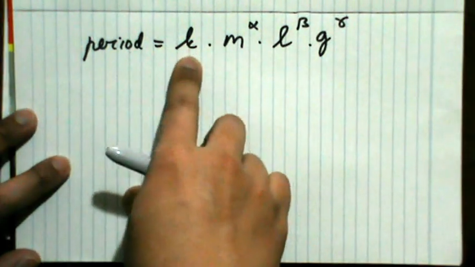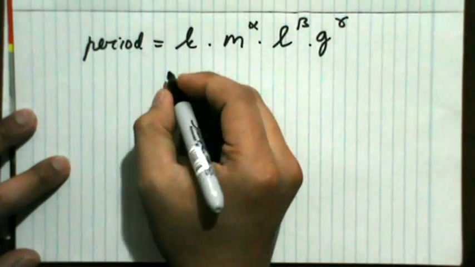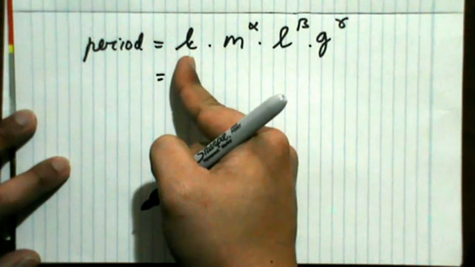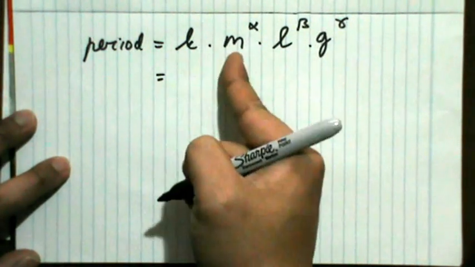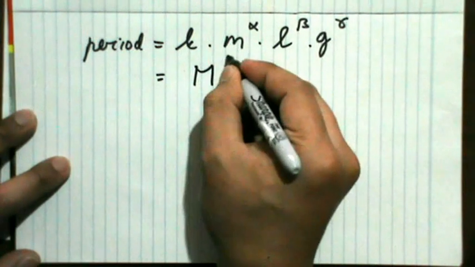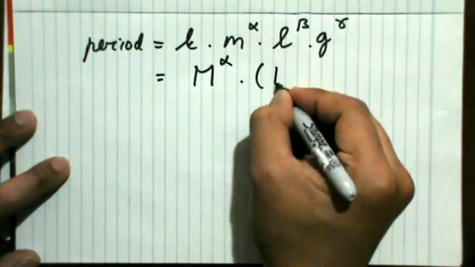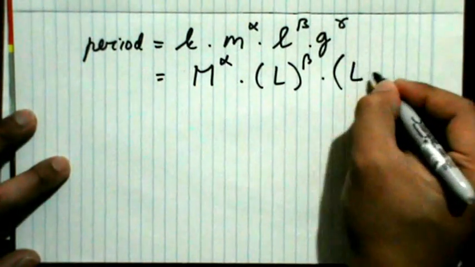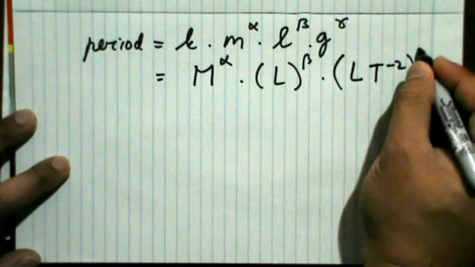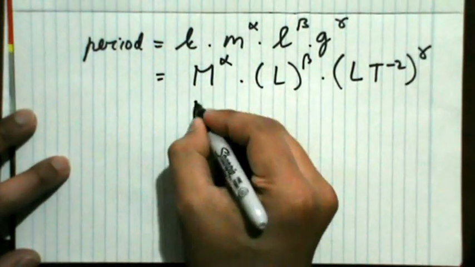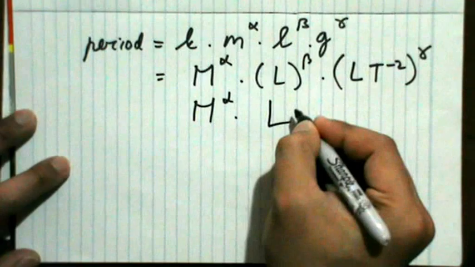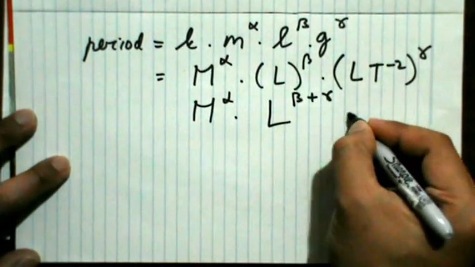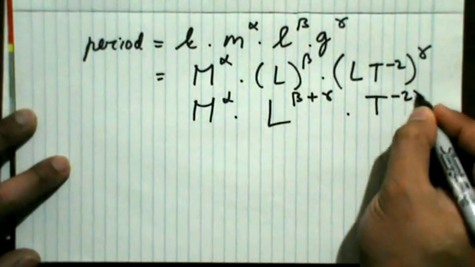So first, let us see the dimension of these quantities. First, since k is a dimensionless constant, we don't need to worry about it. And then this is mass, so M to the alpha times L to the beta, and then g here is LT to the minus 2, to the gamma. So here we get M to the alpha, and then L to the beta plus gamma, times T to the minus 2 gamma.